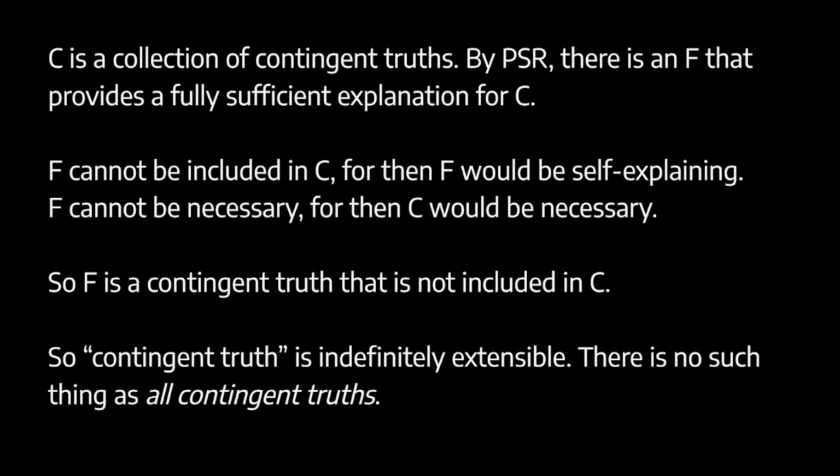I mean, the general thought here is, suppose we accept the principle of sufficient reason. Now, this is obviously a very controversial metaphysical principle, but if we accept it, then any contingent truth must have some explanatory ground. And that explanatory ground must be some other contingent truth. Because otherwise, if the explanatory ground was necessary, then the thing we've considered to be a contingent truth couldn't be a contingent truth. It would be entailed by a necessary truth. So the explanatory ground is some other contingent truth, and therefore it itself calls for some other contingent truth as